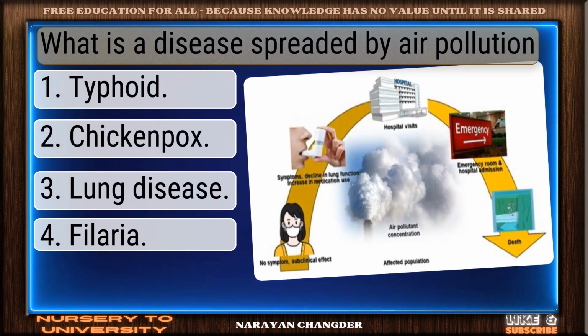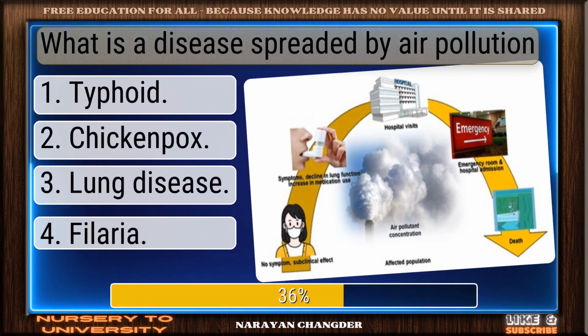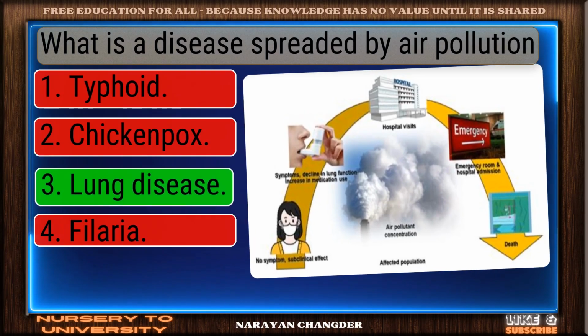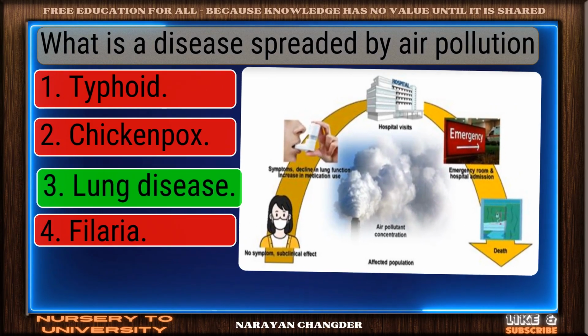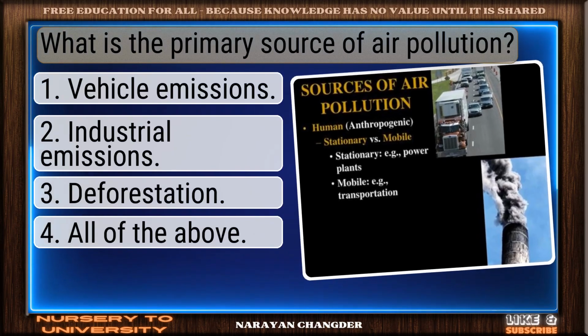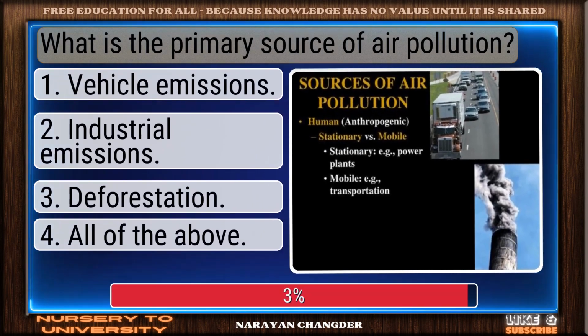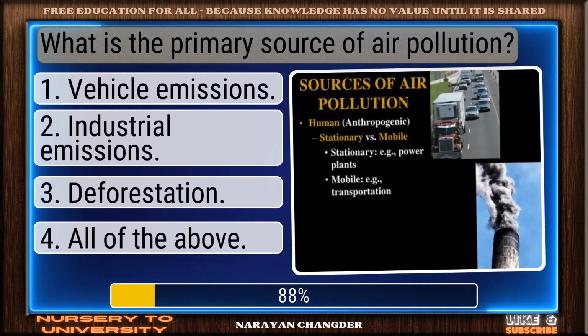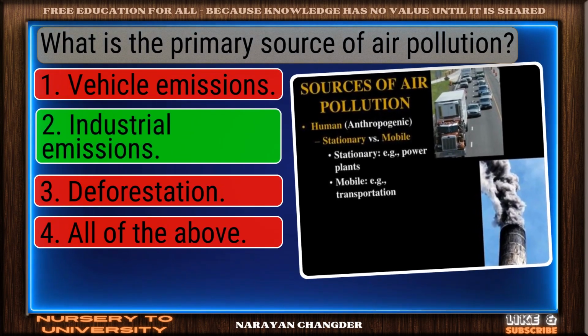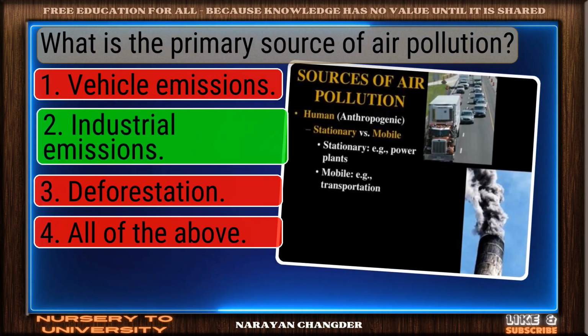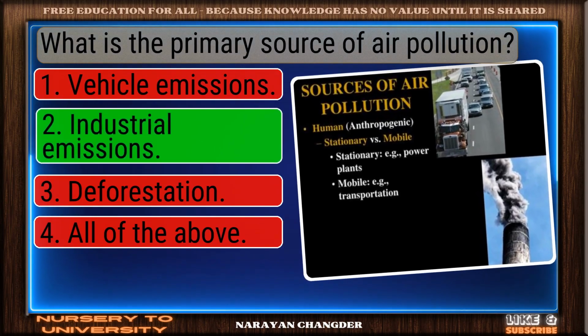What is a disease spread by air pollution? Smart move. Lung disease is an accurate answer. What is the primary source of air pollution? Clear logic. Your choice industrial emissions is sound and 100% true.